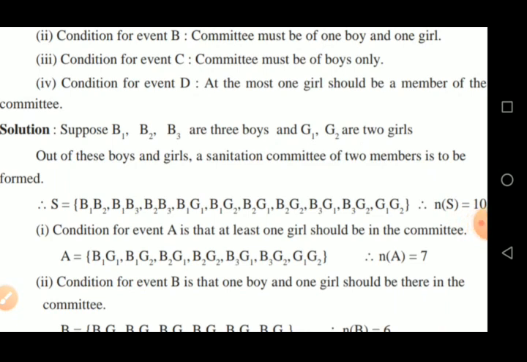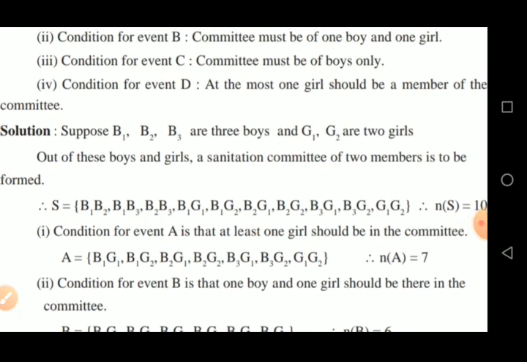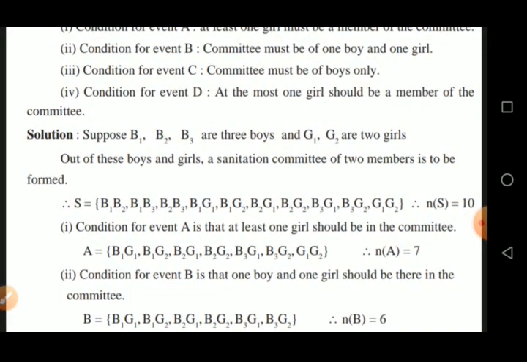Solution. Suppose B1, B2, B3 are 3 boys and G1, G2 are 2 girls. Out of these boys and girls, a sanitation committee of 2 members is to be formed. Now, from these 3 boys and 2 girls, we have to prepare the committee of 2. Then we have to prepare such combinations from the boys only first of all, then boys and girls after that, and of girls only.